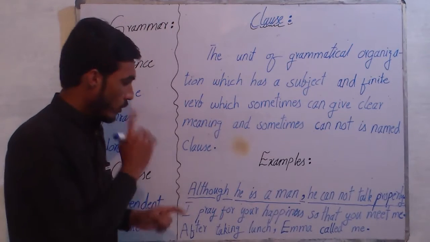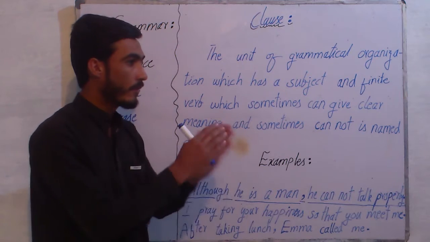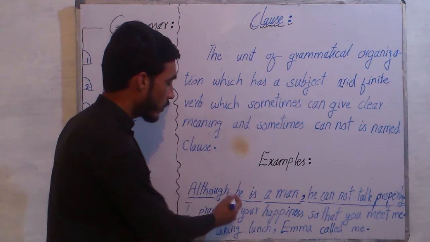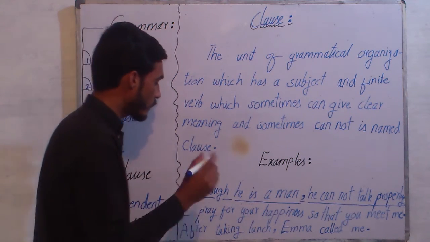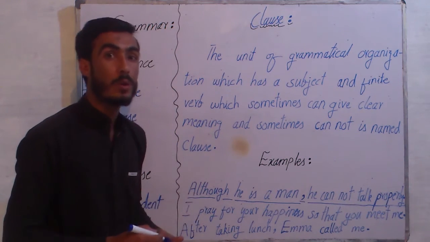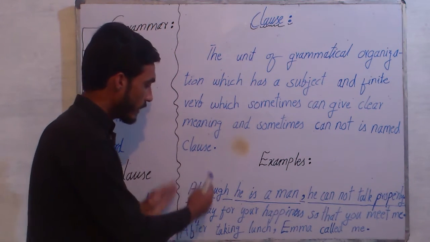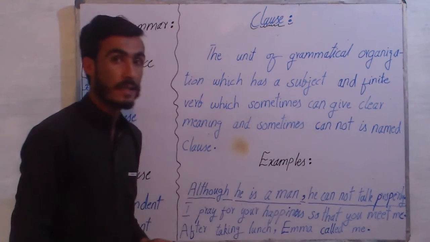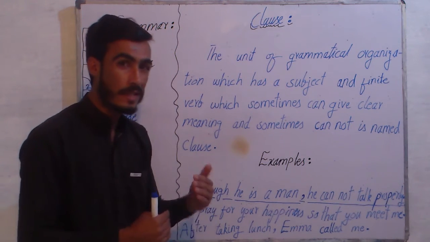Now to identify which class you're relating to, like here, although he is a man, which class is this? To identify this one, you have to look at the first word of your class, such as this one, although. Although is a subordinating word, or you can say a subordinating conjunction, which is put at the very start of our class, and this is called dependent class, and it is also named subordinate class because it is getting started with a subordinating conjunction.